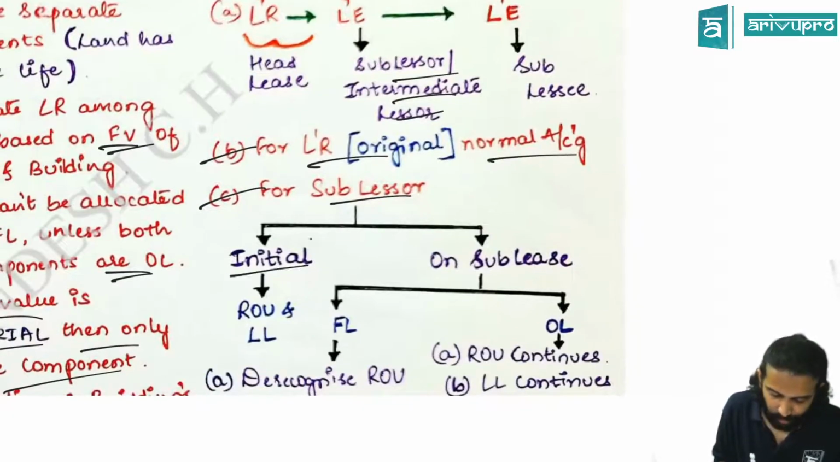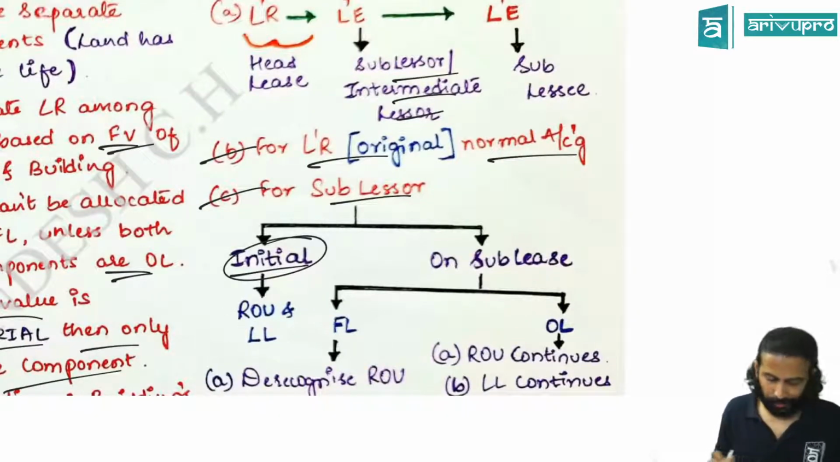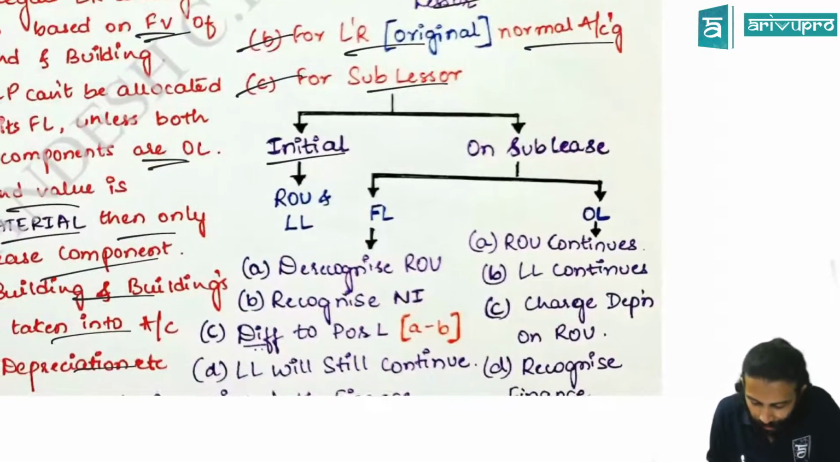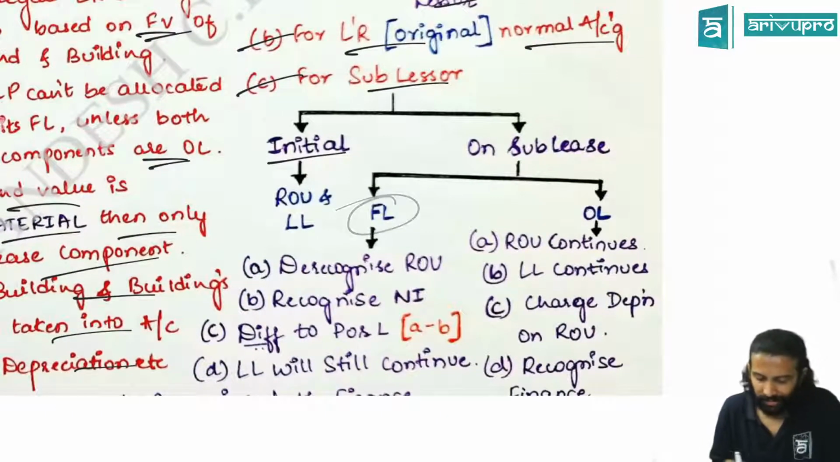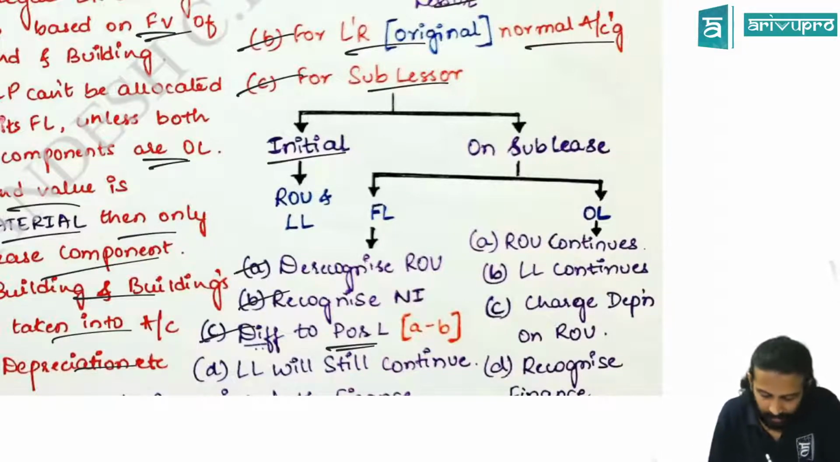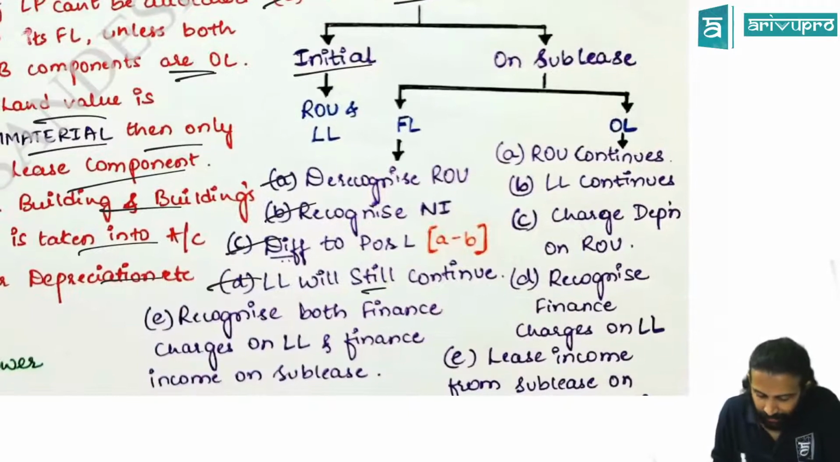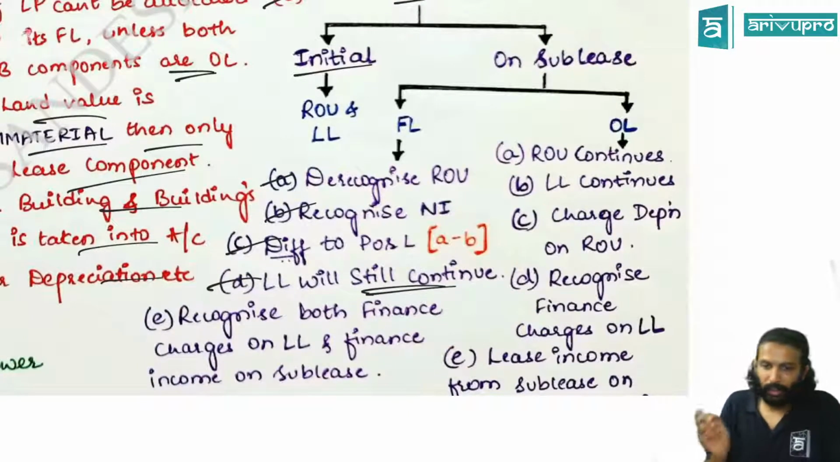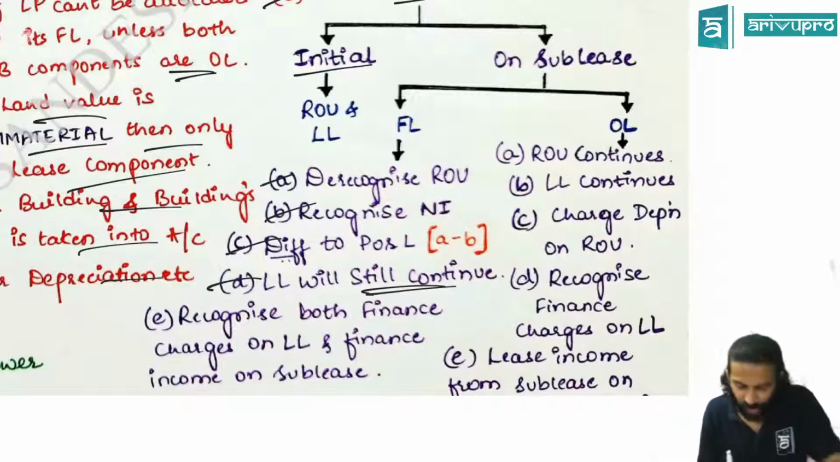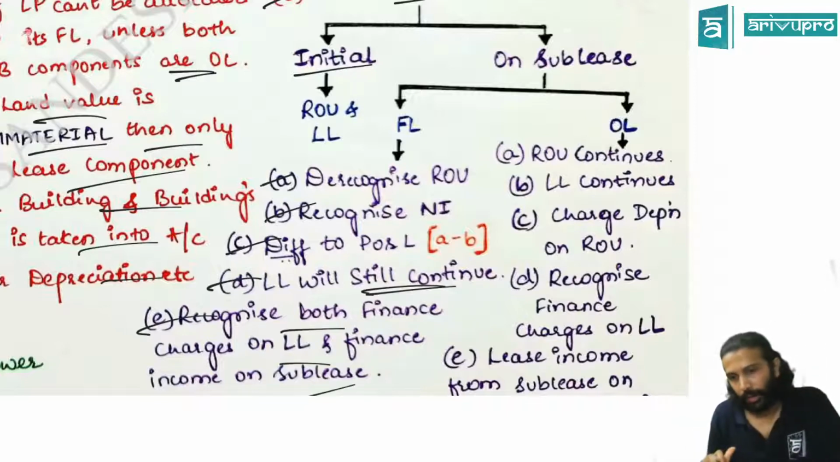Initially, when he gets into this lease, he has to recognize ROU and lease liability, correct? But on sublease, he has to check whether that sublease is a finance lease or it is an operating lease. If it is a finance sublease, he has to de-recognize ROU and recognize it as a net investment. If there is any difference between these two, it will be transferred off to P or L. Correct? And then lease liability will still continue. That means on net investment, he'll recognize finance income. On lease liability, he'll recognize finance charges. Both will come. Got it?